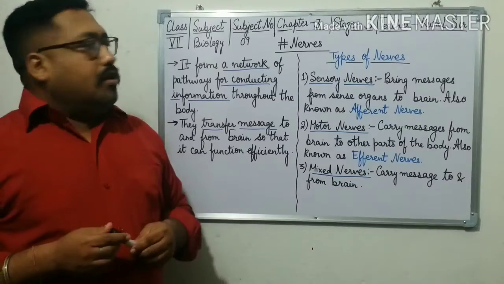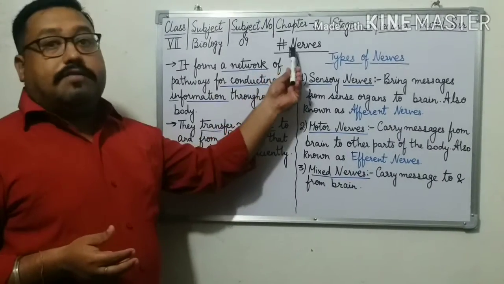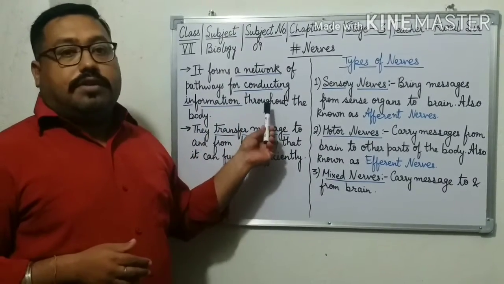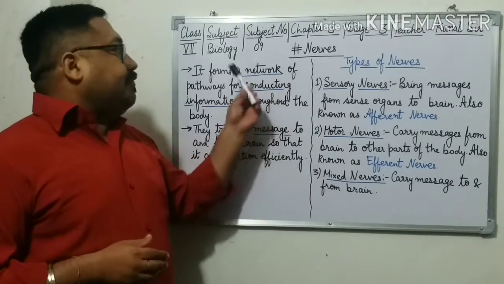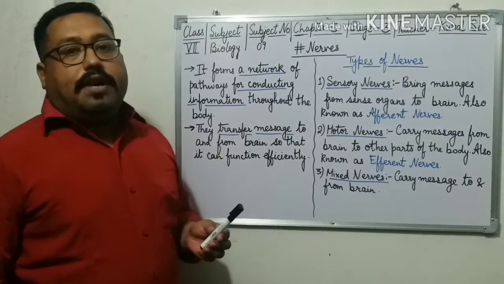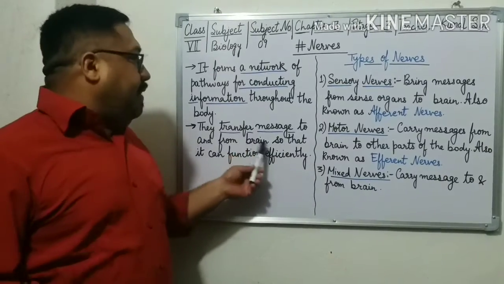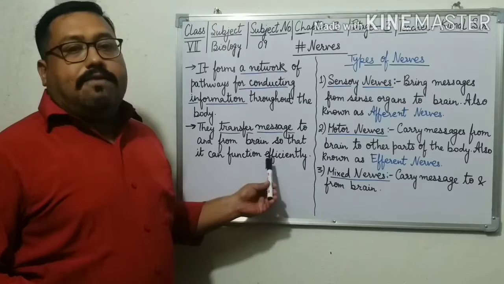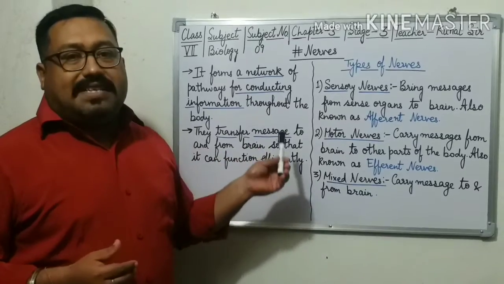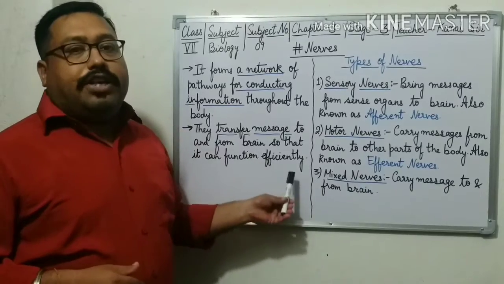Our last topic of the chapter is nerves. What are nerves? Nerves form a network of pathways for conducting information throughout the body. What is the role of nerves? Nerves transfer messages to the brain and from the brain so that the brain can function efficiently.